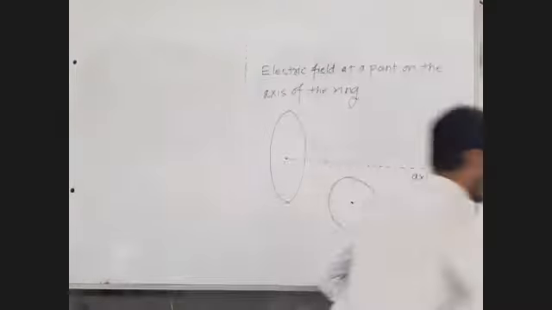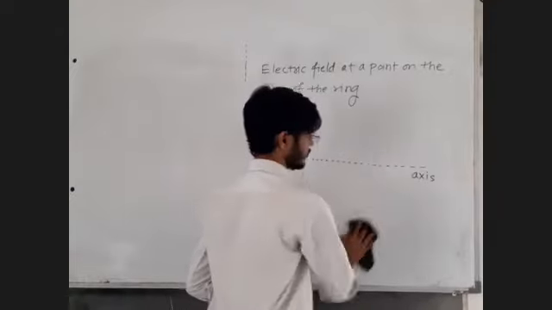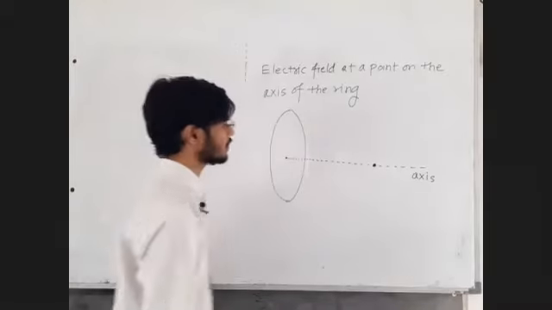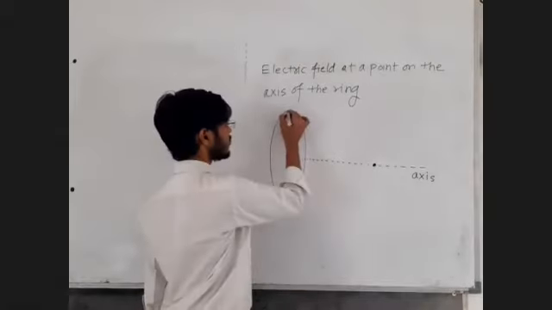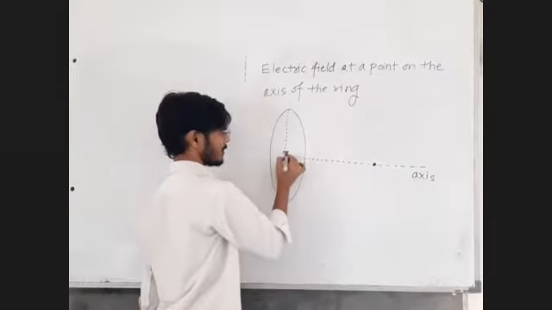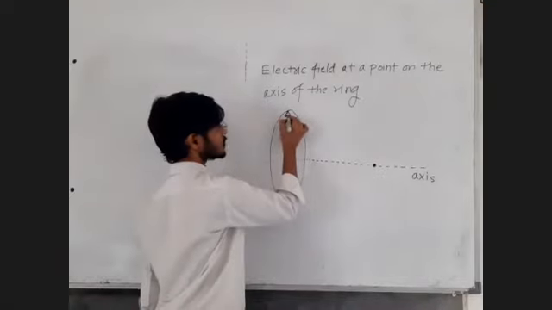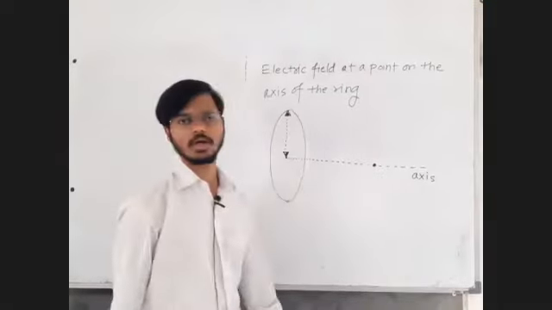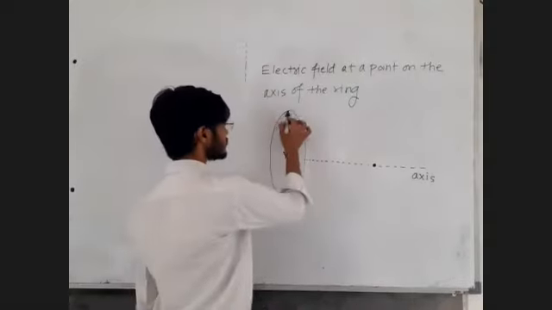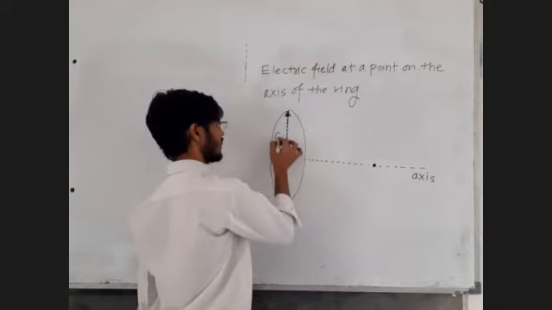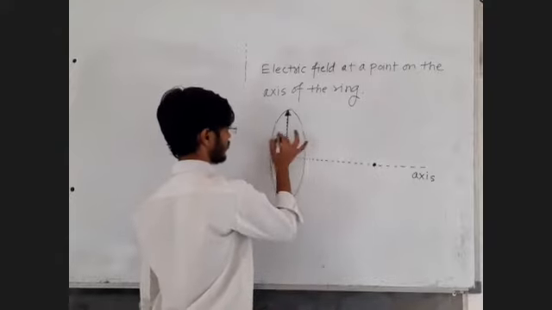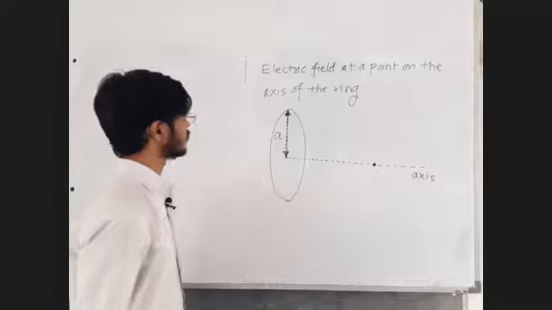Now, let's say the point is lying on the axis at this point. You just observe these derivations. Let's say generally I call the radius as small a. But in the book they write it as capital R. But I usually prefer to write it as small a because I don't want to get confused between small r and capital R. I know the radius is a, so I will never get confused. You also do the same.